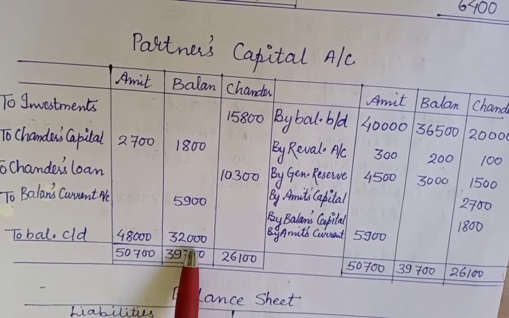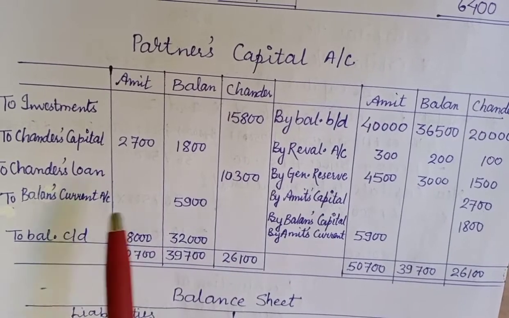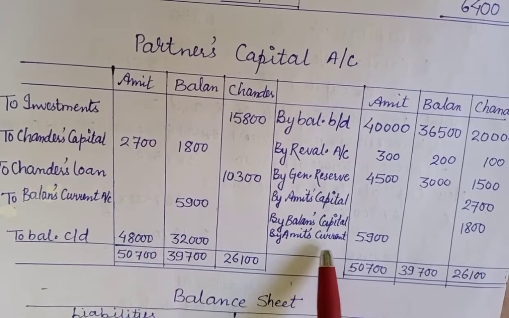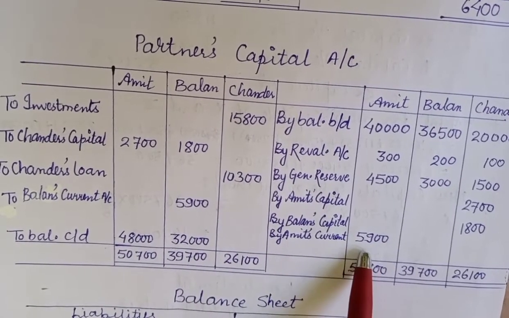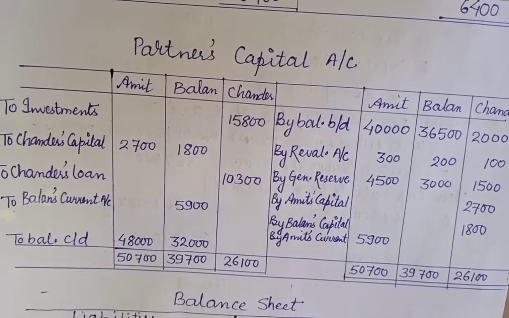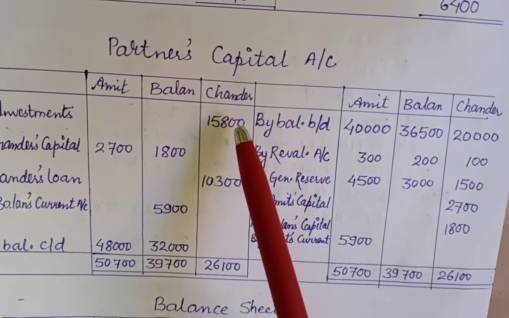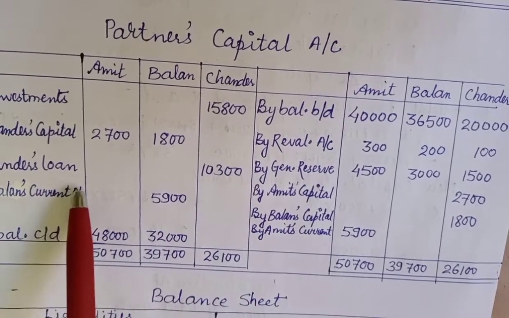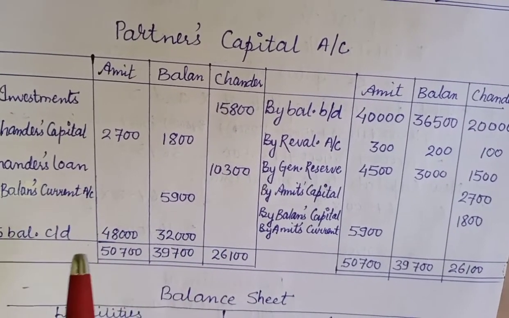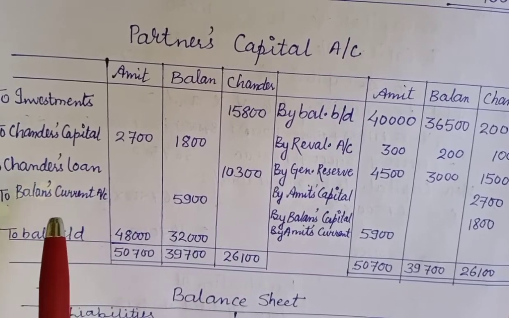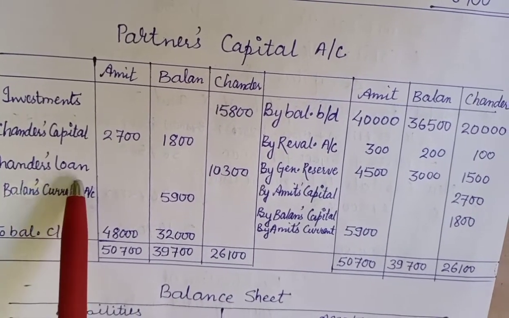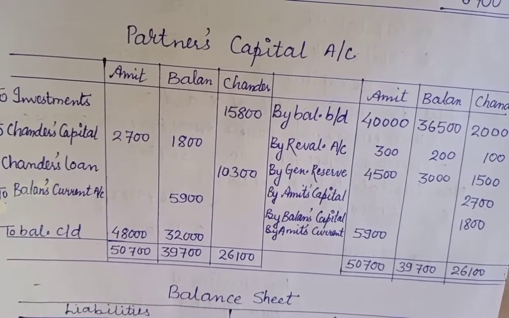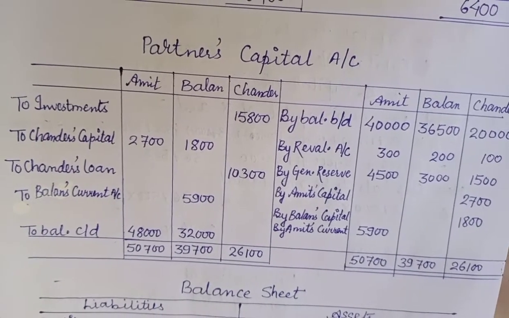Now we can again total and get the difference. So on this side we are getting the balance, so I have written the current account balance 5,900 in Amit's column. And for the retiring partner's balance, after totaling and deducting 15,800, we get a difference of 10,300, which I have not written in the balance sheet. What is to be done? The retiring partner's balance of capital will either be transferred to the loan account, or if instructed in the question to pay immediately, then it will be written to cash or bank account. This is how you are going to prepare the partners capital account.